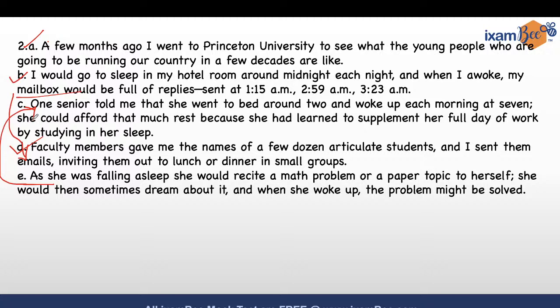So it's a very interesting situation. She would dream about math all night, right? So now let's quickly take a look at our answer. A, D, B, C and E.